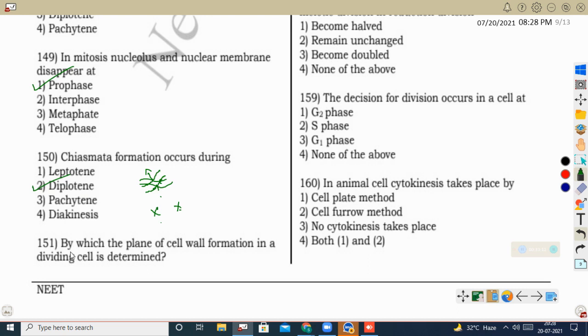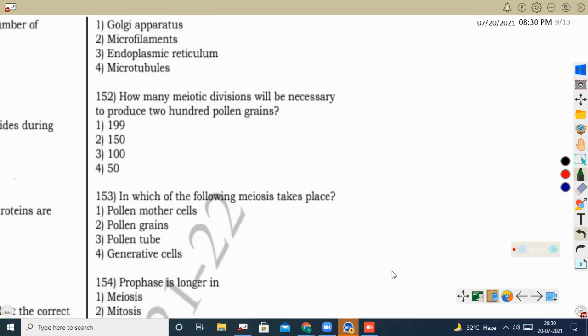Next question, by which is the plane of cell wall formation in a dividing cell determined? Here the correct option is Golgi apparatus, because during the cell wall formation we can see in the center region of the cell, you just imagine this is a plant cell, the karyokinesis has occurred and the two nuclei are separated to each pole.